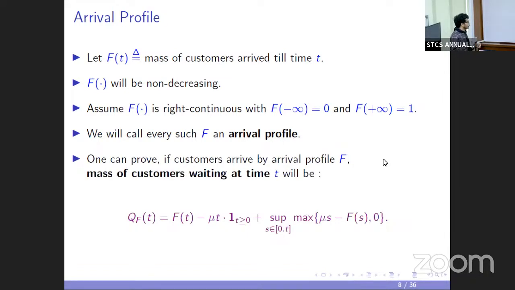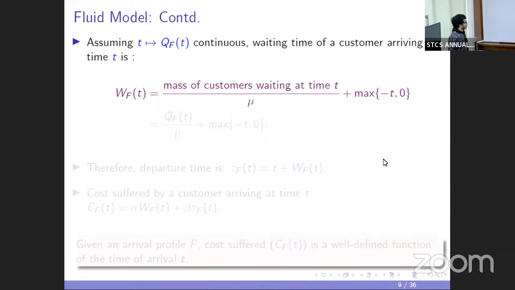and once I give an arrival profile, then at any given time I can write the mass of customers waiting in the queue as a well defined function of time. This expression is not very important compared to the content of the talk, and it won't be very relevant.